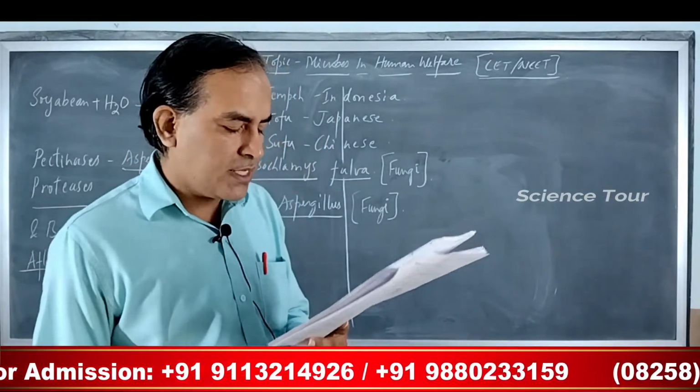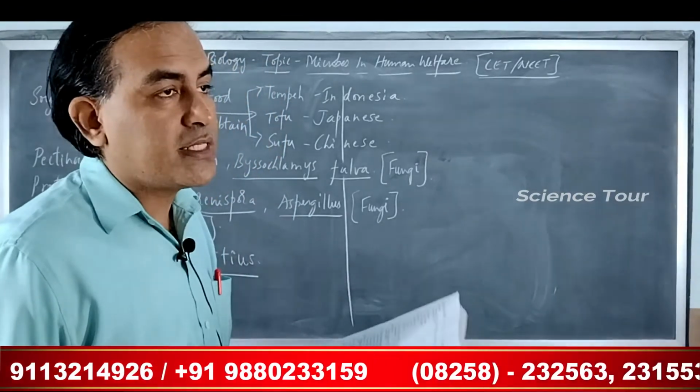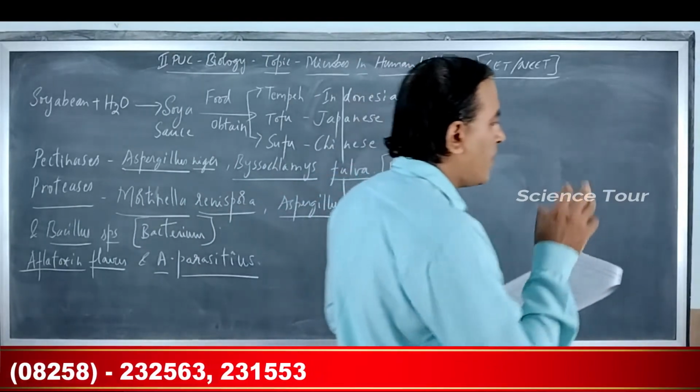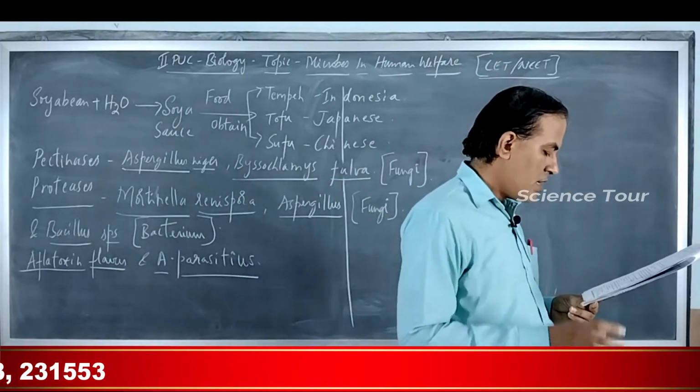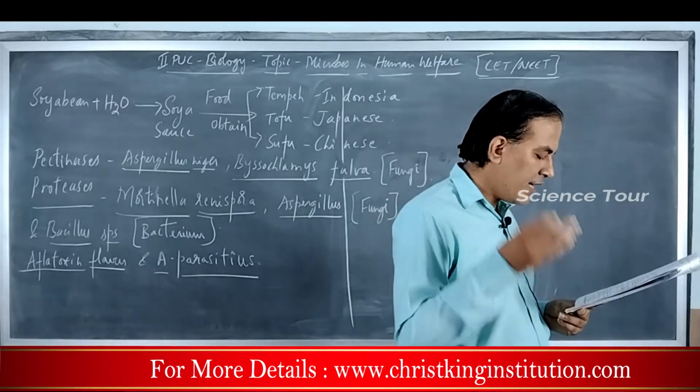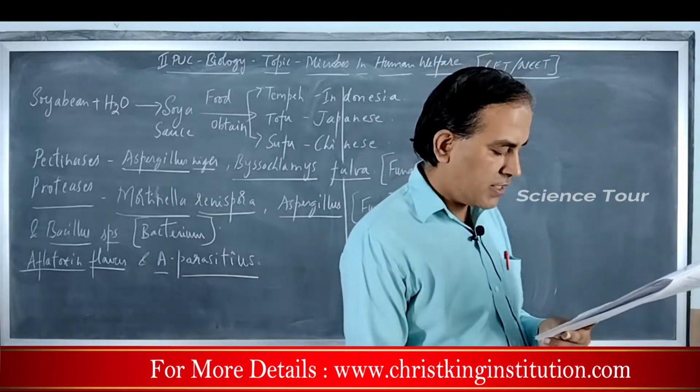Next, question number 24. Which of the following is included in biopesticide? Bioherbicide, the biopesticide, which biologically kills the population of a pest. Answer is viruses, bacteria, fungi and protozoa, option 3.